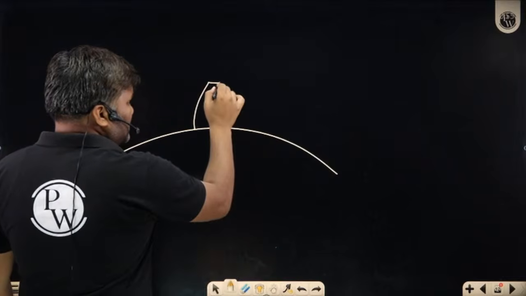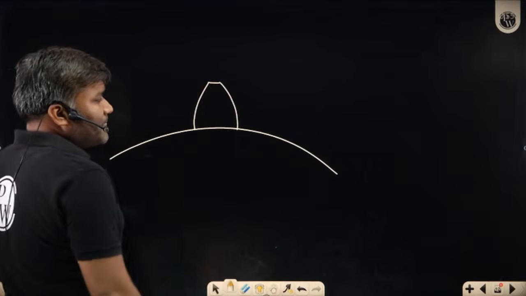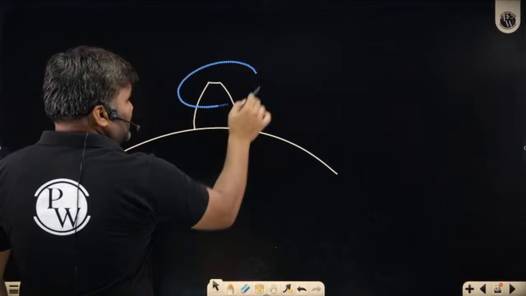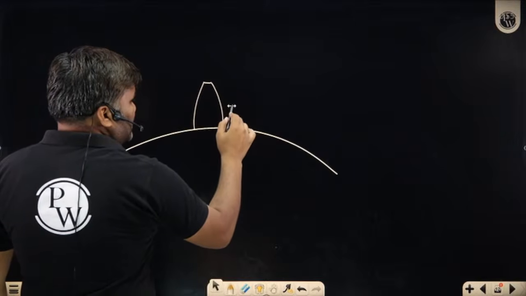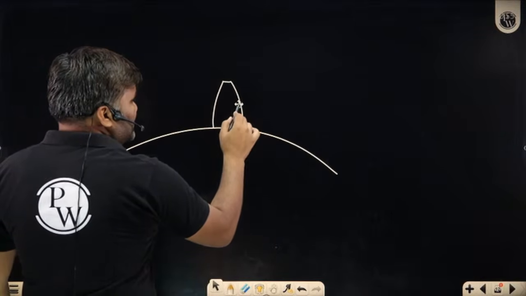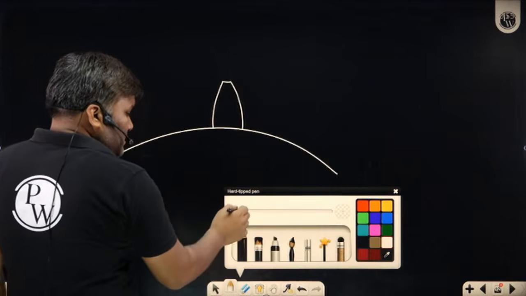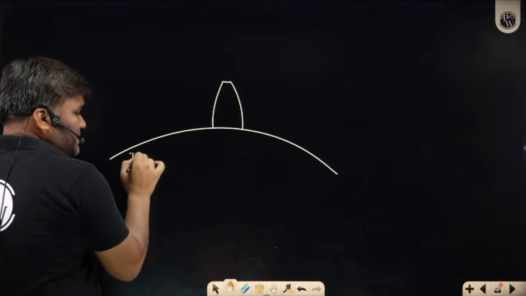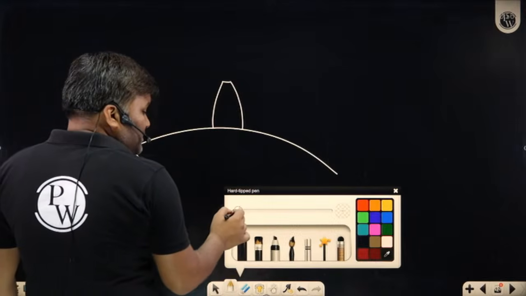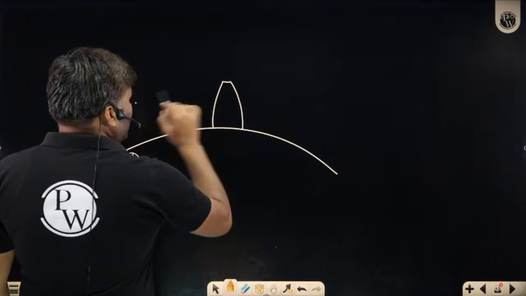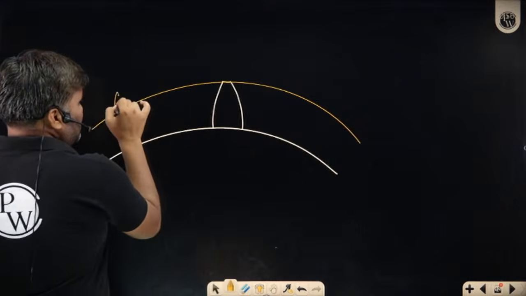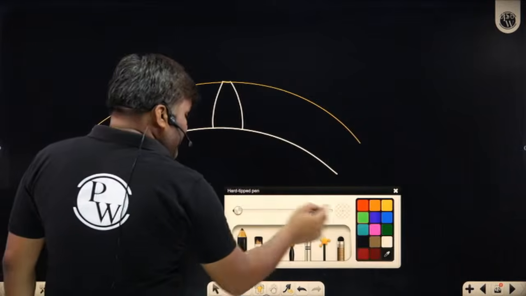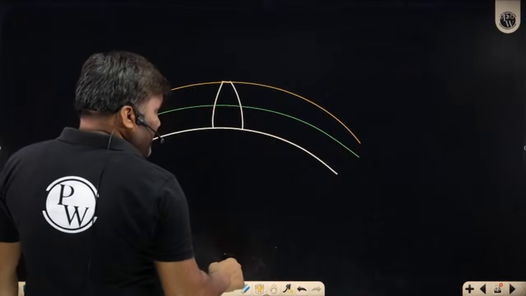This is my gear, addendum circle, and this is my tooth. Let me make it a little thin. You will have teeth like this. From wherever the tooth starts, it is called the dedendum circle. From the tip, you have the addendum circle. Somewhere in between, I have shown you the pitch circle.